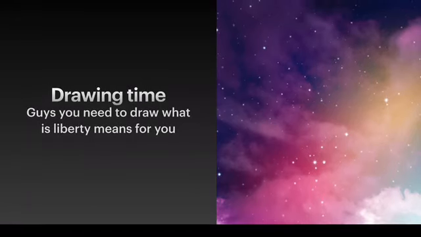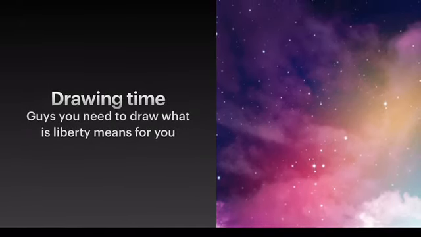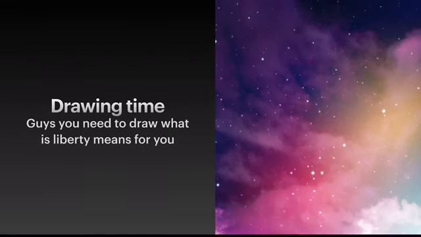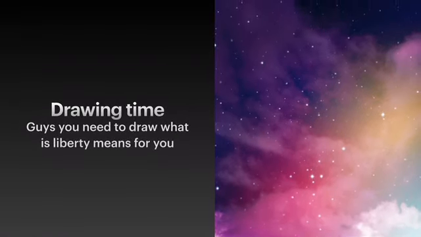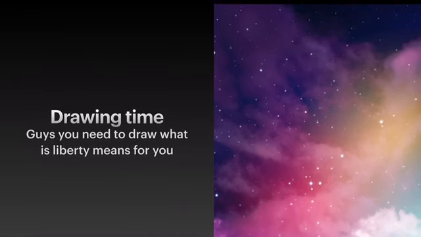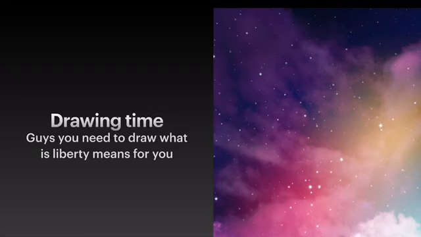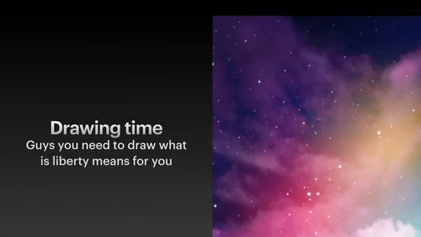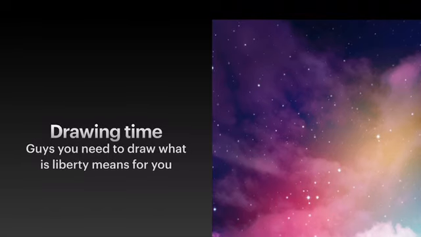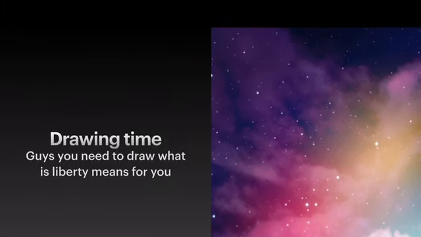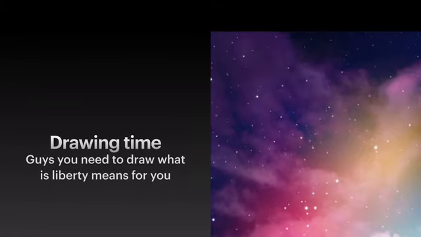Okay guys, this is another activity, drawing time. You need to draw what liberty means for you. You do it on a white sheet of paper, or if you're working in an old notebook, then there, please. Try to use colors, crayons, markers, everything that is near or around you, okay? Also, you can use paint. Put the name, the title, the date, week 4, and be creative.